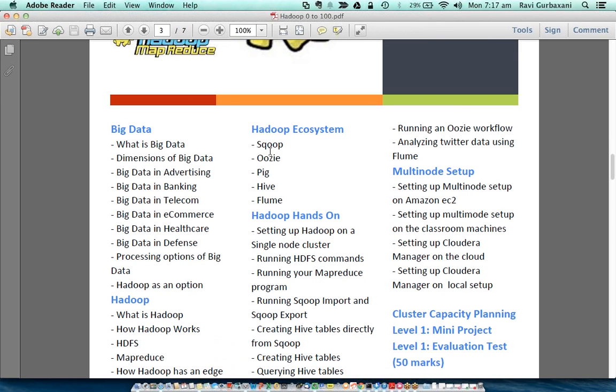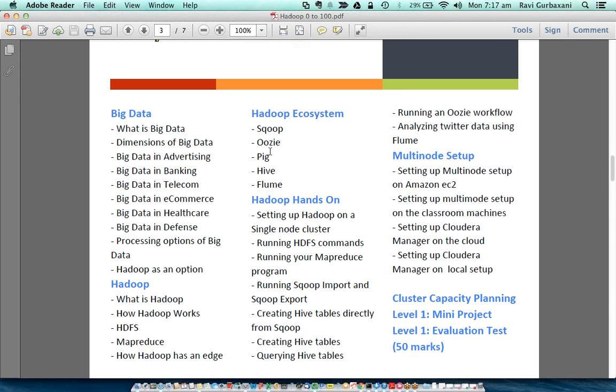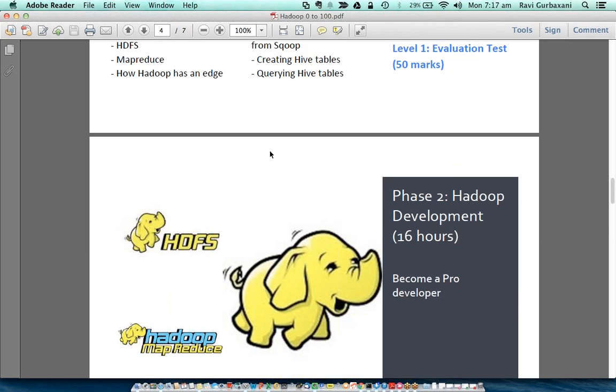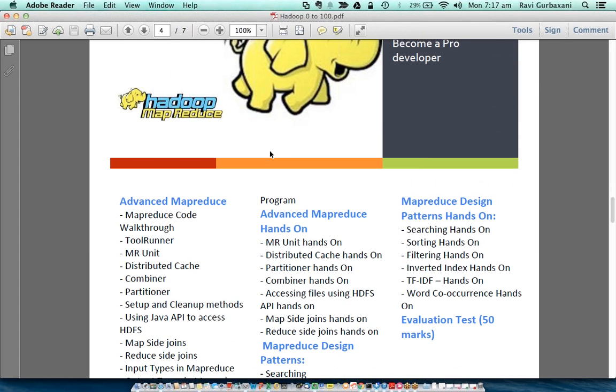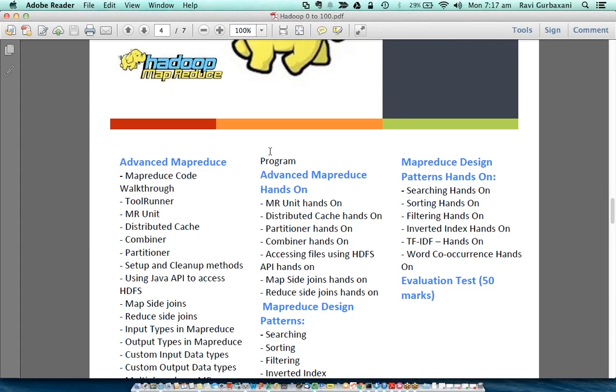We talk about what is big data, what is Hadoop, Hadoop ecosystem, multi-node setup, and cluster planning. During this course, I'll give you a CentOS based virtual machine where you can play with it and install Hadoop and everything.